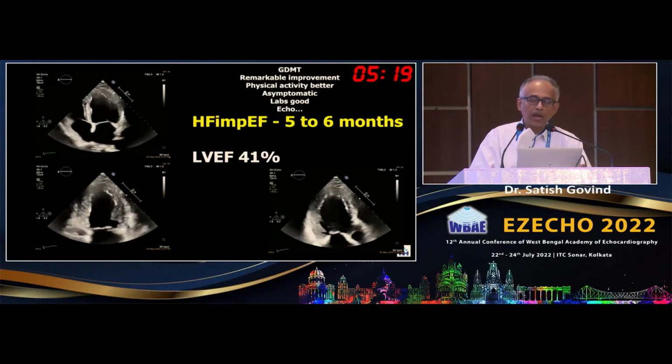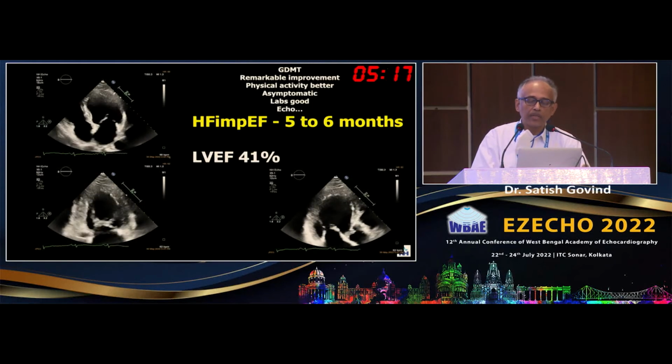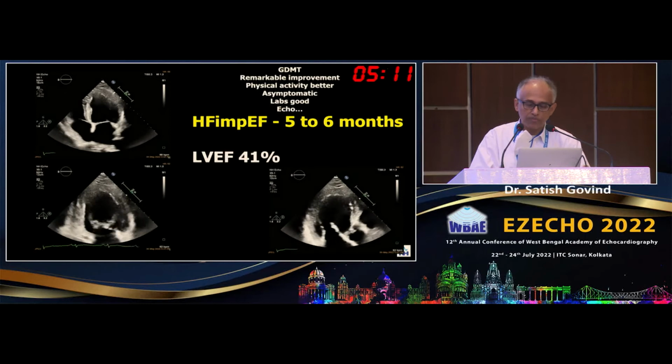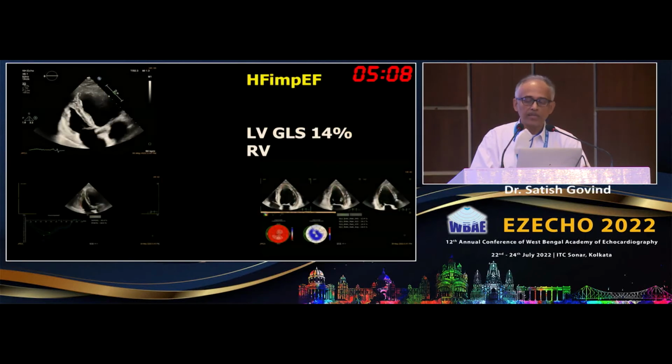20%. And this patient was put on GDMT and then comes back on follow-up, and this is an echo done after 5 to 6 months, much better, and you can see that the EF has improved to around 41%, and the GLS also has increased to around 14%, while the RV showed slight improvement. So there is something which happens to these patients where the ejection fraction improves.